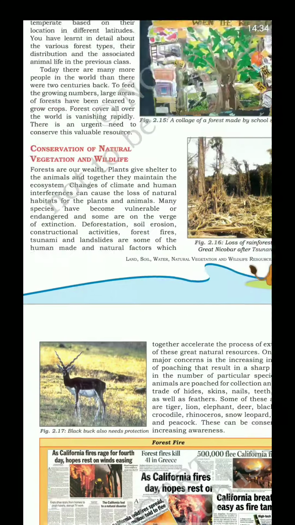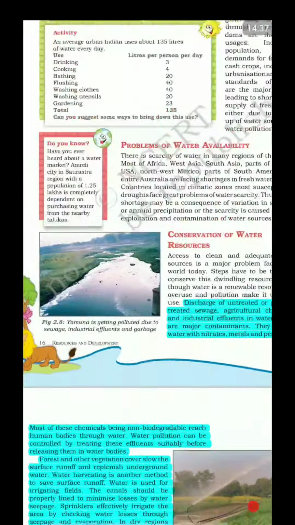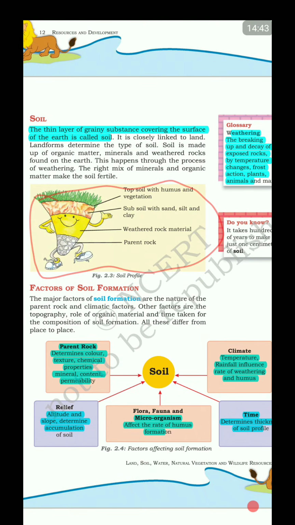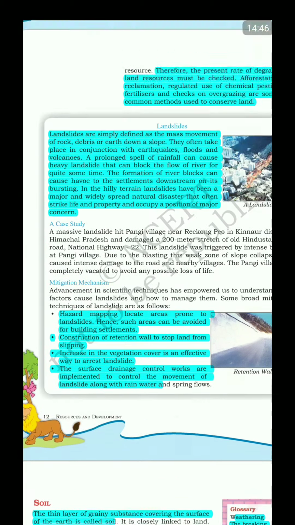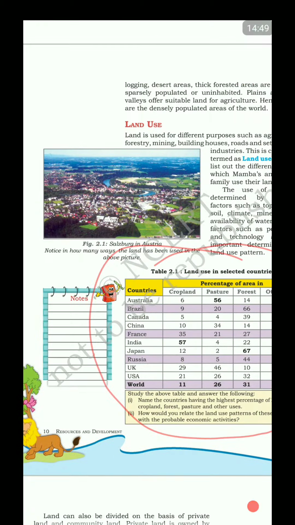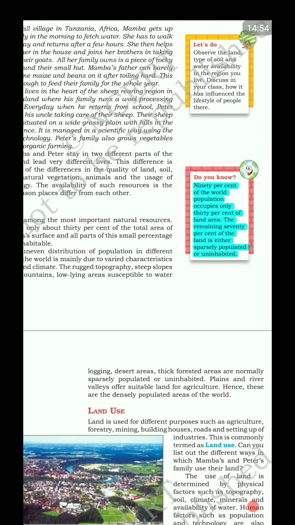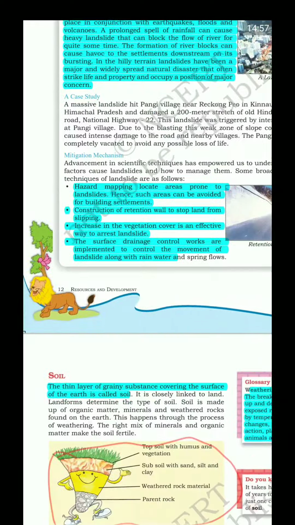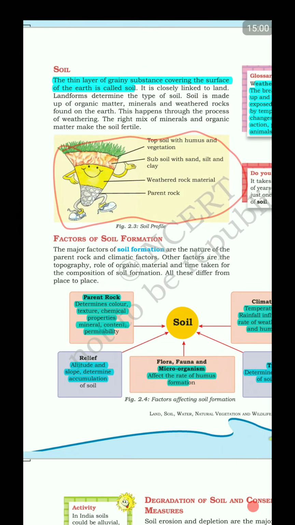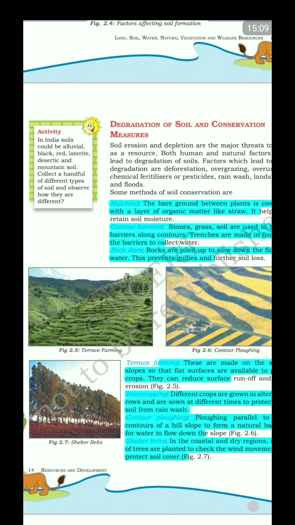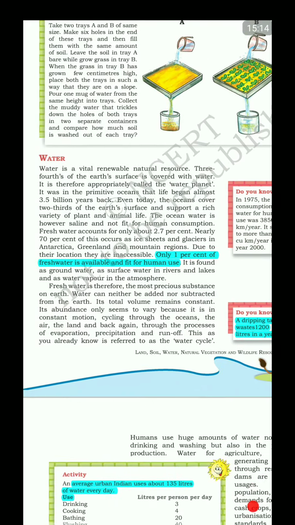So this is all about the beautiful chapter, right? We learned about what is soil. We learned about how different countries' land use patterns were very interesting to know, right? We learned the general soil profile. We learned some of the factors, the 5 factors of soil formation, and roughly 8 methods by which we can prevent the soil from getting degraded.